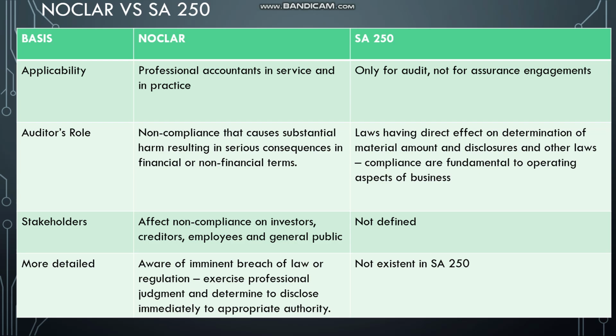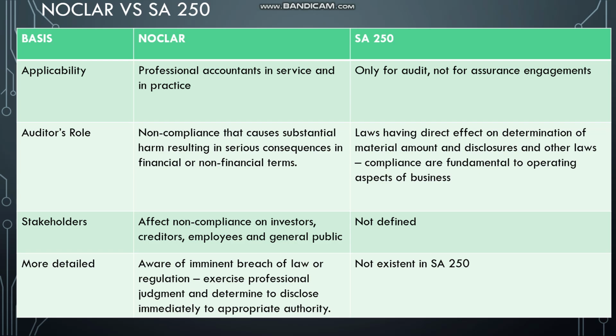Next is more detail. NOCLAR is more detailed. That is, in case of awareness, when the professional accountant becomes aware of any imminent breach of law or regulation, he should exercise professional judgment and determine whether to disclose immediately to the appropriate authority, whereas this provision regarding disclosure and immediate action is not there in SA 250.